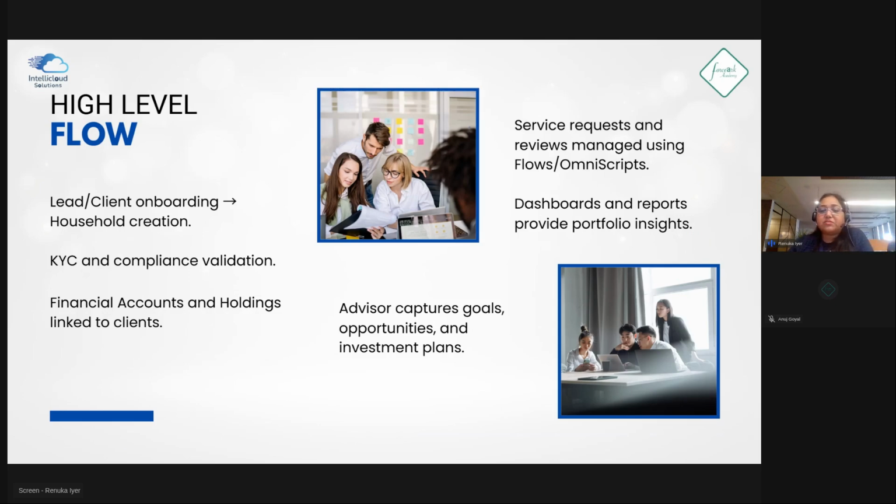I'm sure those who are experienced here already know what flows and omniscripts are. So flows and omniscripts are basically our automation tools and capabilities provided in Salesforce, right? To quickly ensure that we have a guided journey, or that the backend process is done once a journey has started, right? Then we have something called dashboards and reports. This is what I was telling you. Based on the portfolio insights, whatever the advisor sees, that's all he sees in the dashboards against the household, right? So based on that, he can further provide insights.